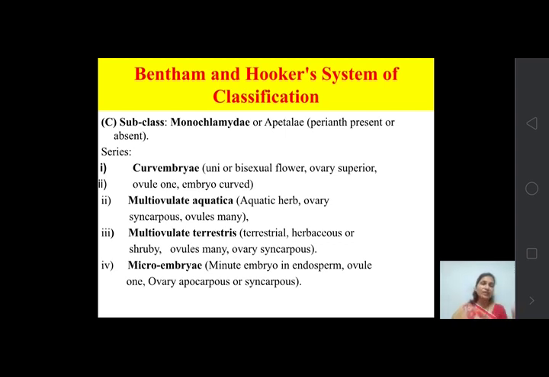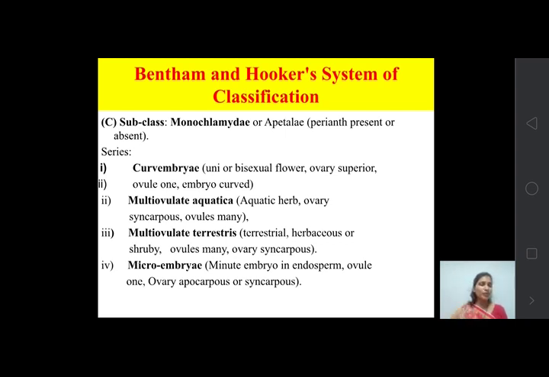Another character of this series is unisexual or bisexual flower, ovary superior and ovule 1. So it contains unisexual or bisexual flowers. Unisexual means only one sex organ is present, either male or female. Bisexual means both the sex organs are present. So this curve embryo series contains both types of flowers, unisexual or bisexual.